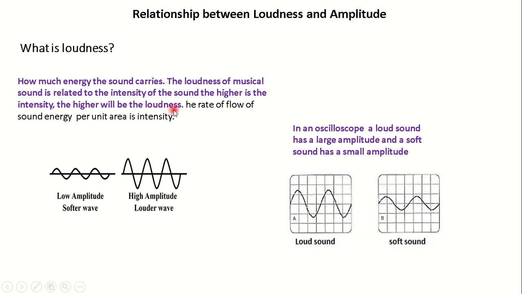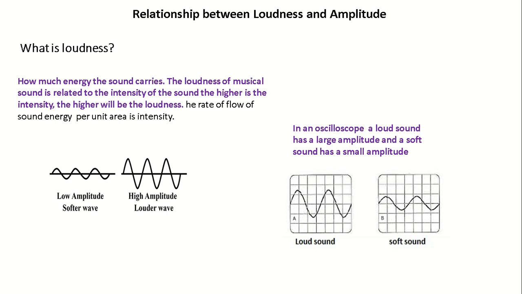We can also say that loudness is the rate of flow of sound energy per unit time in a given area, which is also known as the intensity of the sound. So high energy, high intensity represents the loudness of a sound. In an oscilloscope, a loud sound is displayed with a large amplitude.